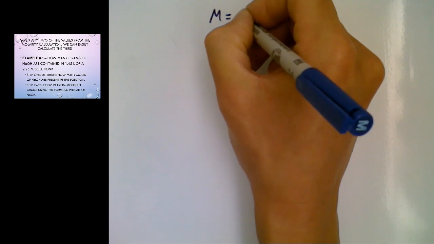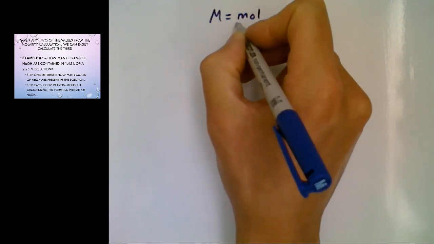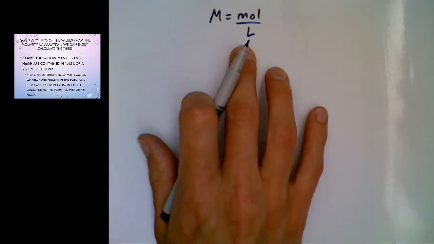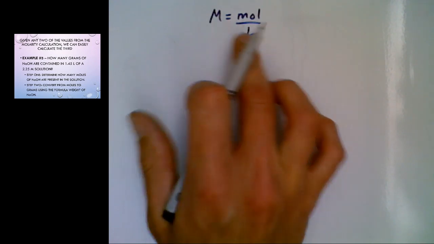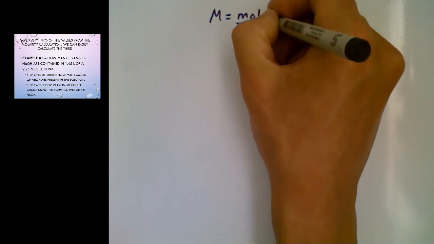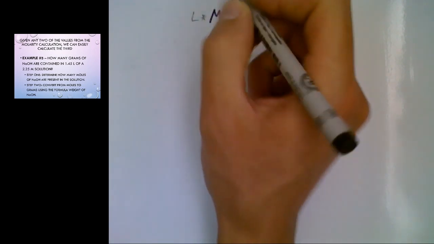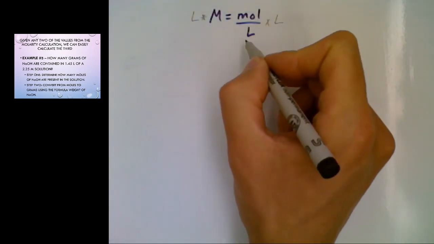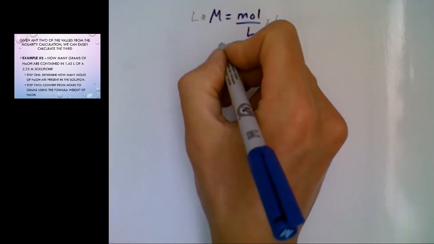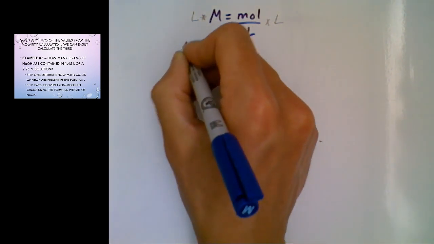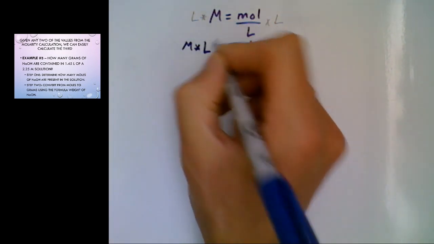So the molarity is the moles per liter. But what I can do here is actually rearrange this equation to solve for moles. The way that I do that is I'm going to multiply by liters on both sides. Liters divided by liters is actually going to cancel out, and I'm going to be left with moles are equal to molarity multiplied by liters.